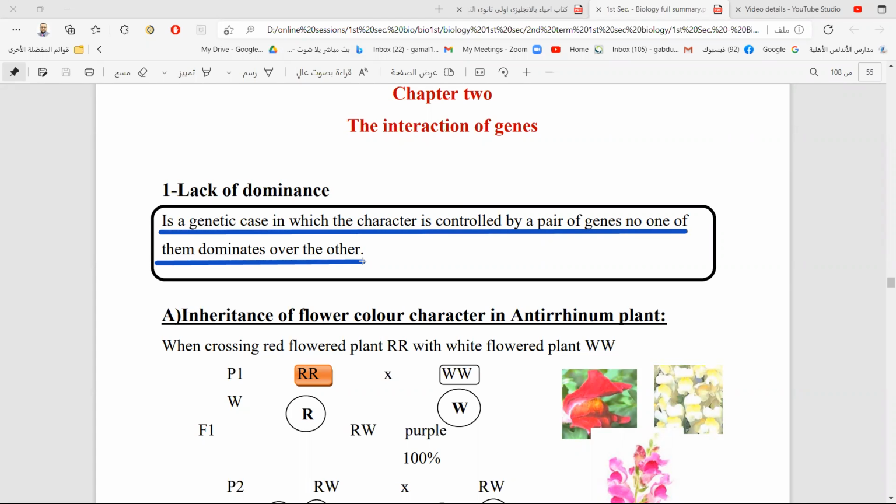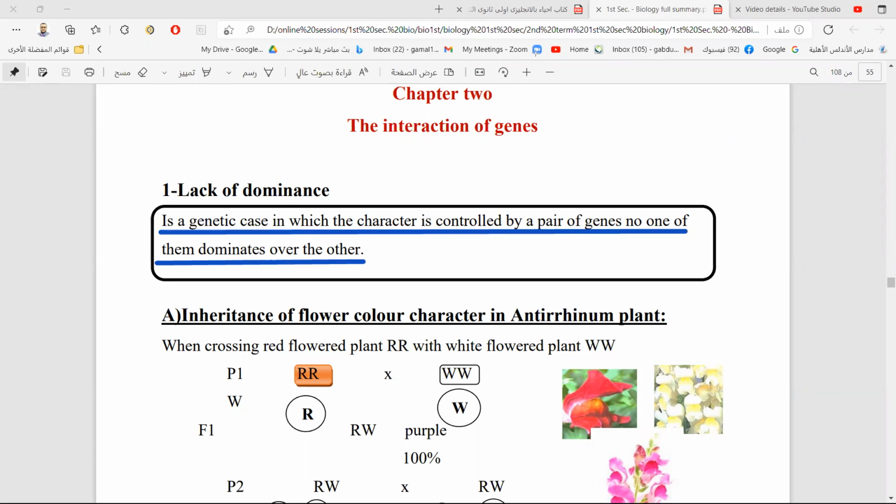No one is dominant over the other one. The two genes have the same power. The two genes play a role in the appearance of the trait. The two genes have the same ability to express themselves.